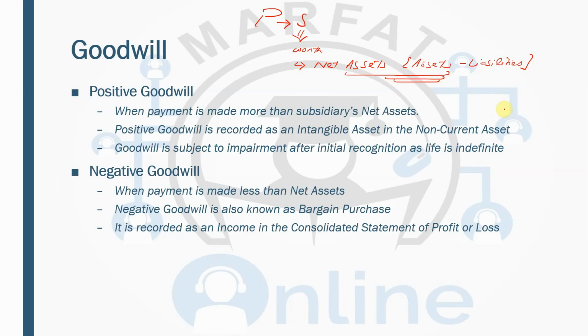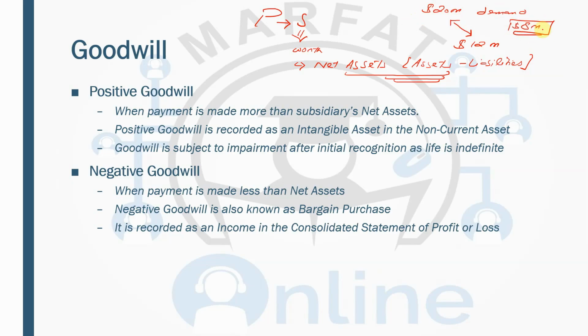For example, their net assets are worth 12 million, but they are saying that they will be willing to sell the company for 20 million. 20 million is the demand. Now obviously there's a difference between the 20 million and 12 million, which is 8 million.